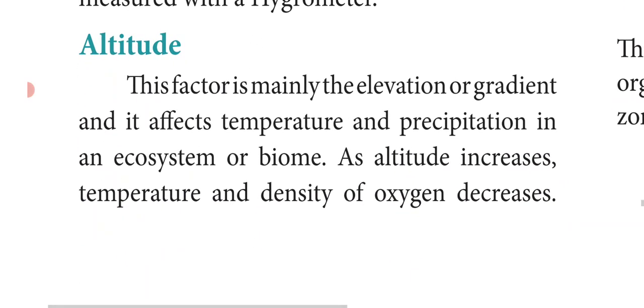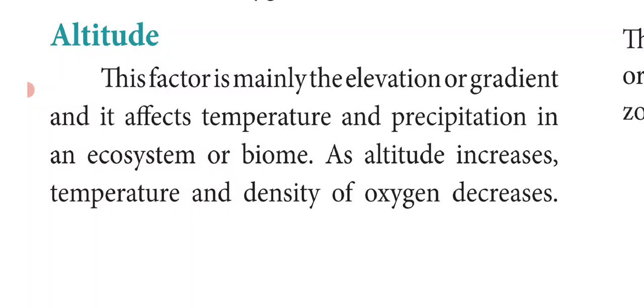Next we will see about the altitude. This factor is mainly the elevation or the gradient, and it affects temperature and precipitation in an ecosystem or biome. Precipitation means rain. For example, as altitude increases, temperature and density of oxygen decrease. So when the altitude increases, automatically the temperature decreases, and also the density of oxygen decreases.